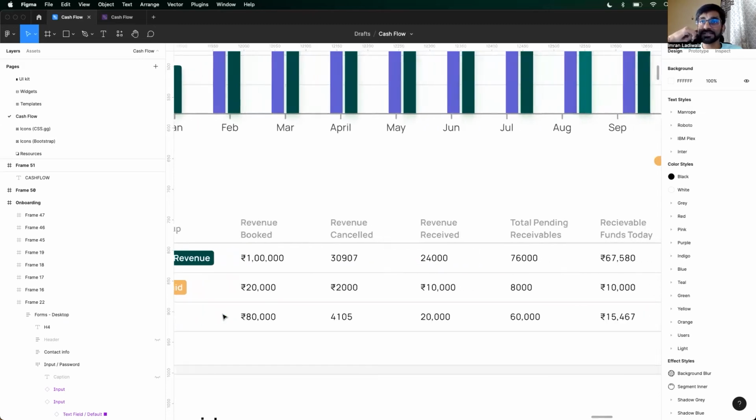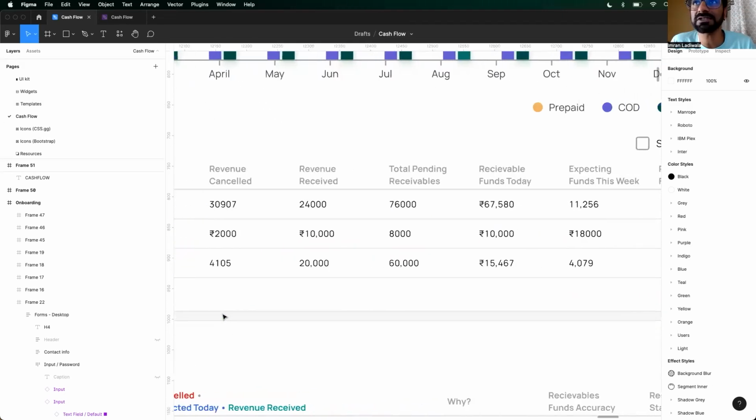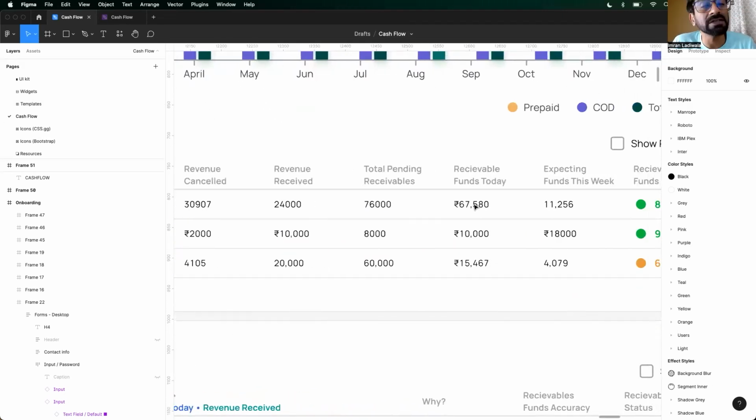Next, as a startup who's just getting into the e-commerce industry, most of the time you would be asking your question this: boss, आज कितना पैसा मिलेगा? So that's the question that we are answering. Funds receivable today. Where are we getting this data from?